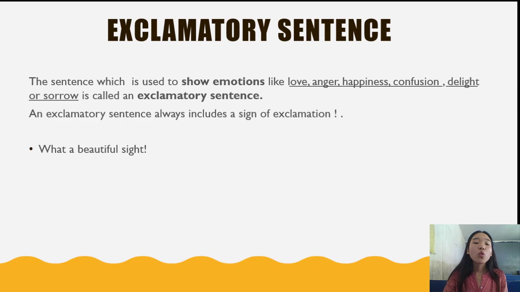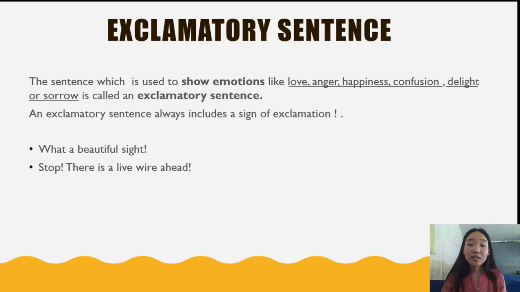For example, "What a beautiful sight!" This is an exclamatory sentence because the sentence has ended with a sign of exclamation. Next, "Stop! There is a live wire ahead!" Here, the sentence is also an exclamatory sentence because it includes a sign of exclamation. "What a stupid man you are!" This is also an exclamatory sentence because the sentence includes a sign of exclamation.